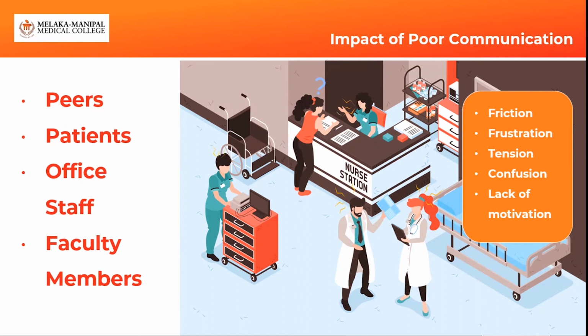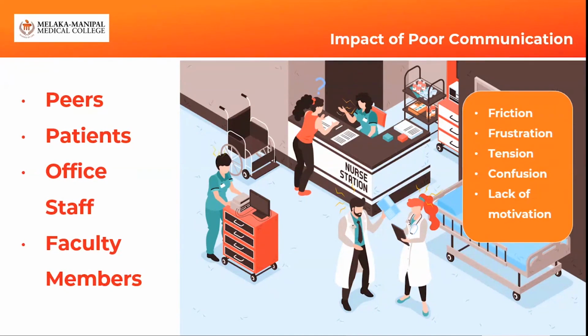Because if the patient tells you to your face, no, I don't want to talk to you now, I don't like this way of questioning, you have to tell them that this is the impact of poor communication. We have to train them: do not ask it in this manner. You can ask the same question, but in a softer manner, in such a way that the patient doesn't feel directly offended. Because sometimes we have to take a lot of history which involves intimate details. It can create a lot of tension between peers as well as between students and the patient, or the student and the faculty.